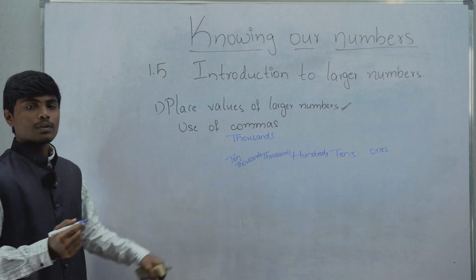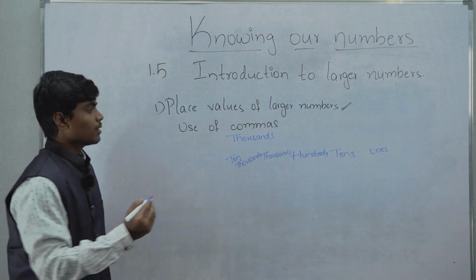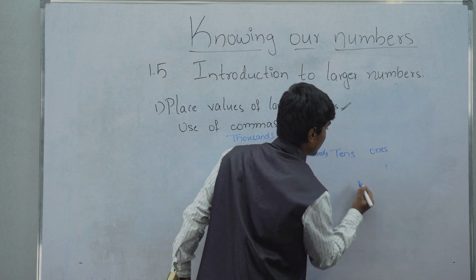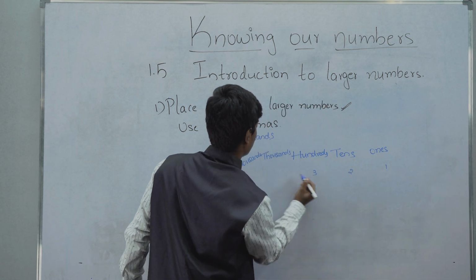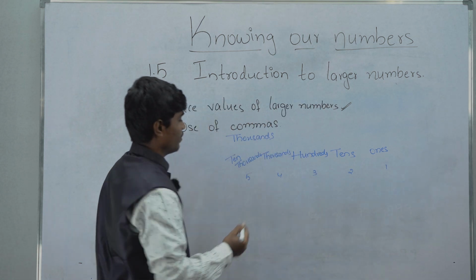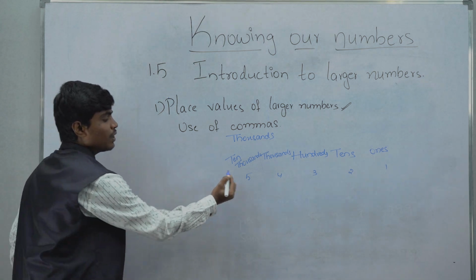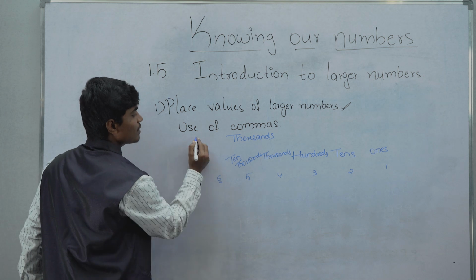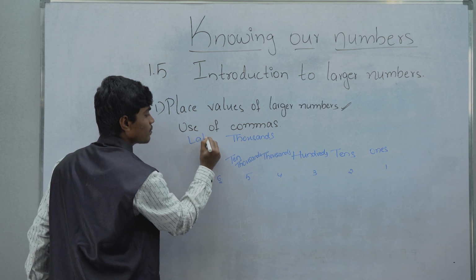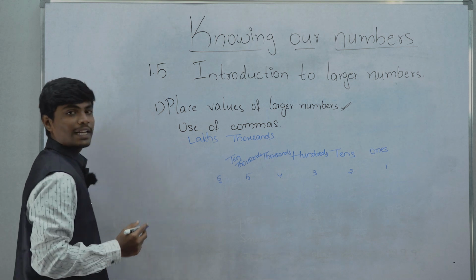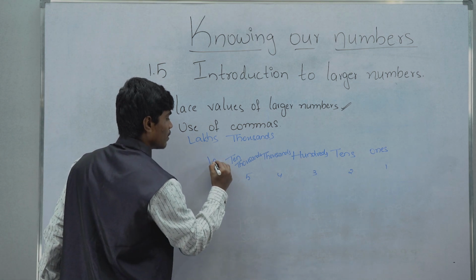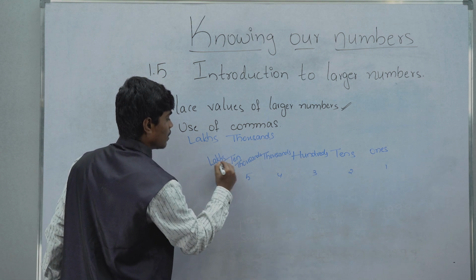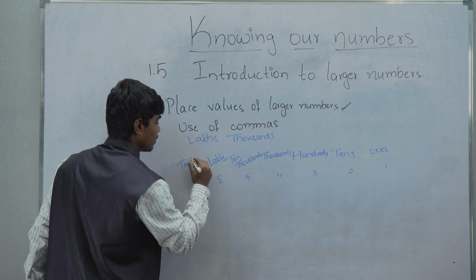After thousands, the number of digits is 1, 2, 3, 4, 5. Then if we go to the 6th digit, the place value of this is lakhs. In lakhs we have lakhs and 10 lakhs.